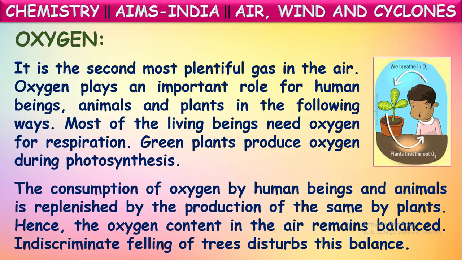By that, the release of oxygen gas by the plants is being reduced. So the consumption is being continued, but the production of oxygen is being reduced. So it is disturbing the balance of oxygen gas in the atmosphere. So we should not cut the trees as much as possible.